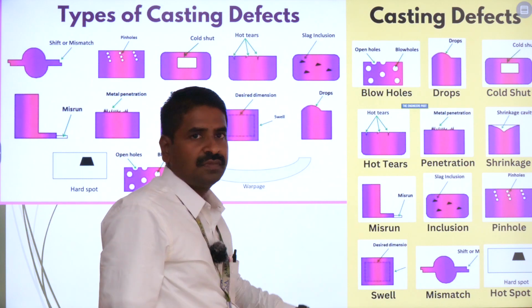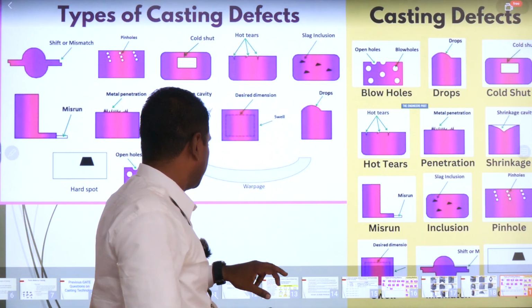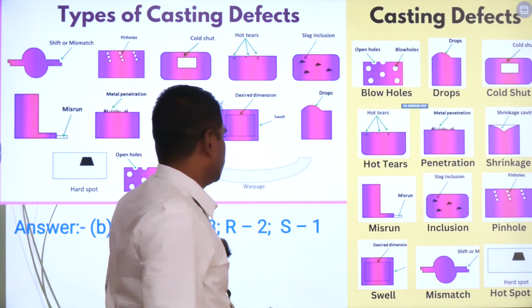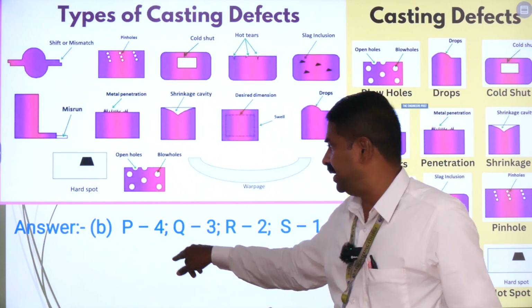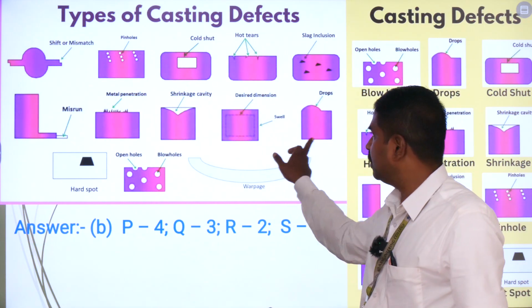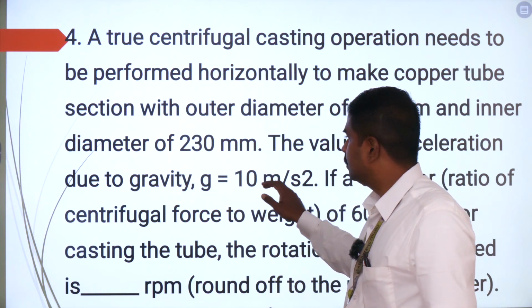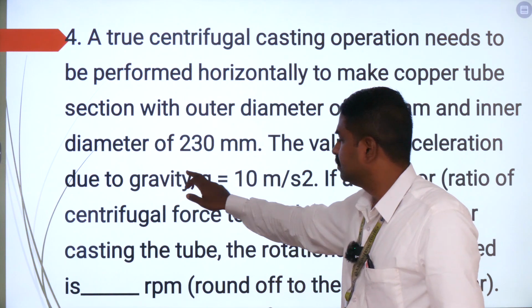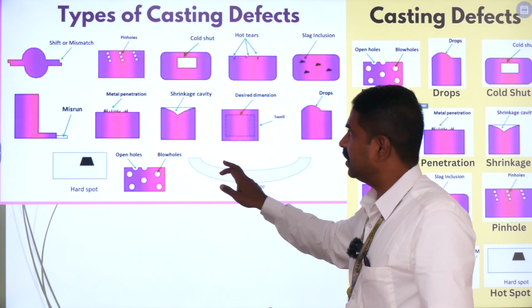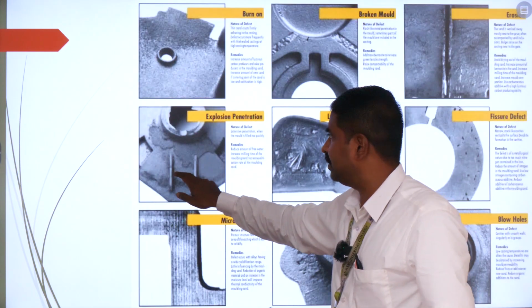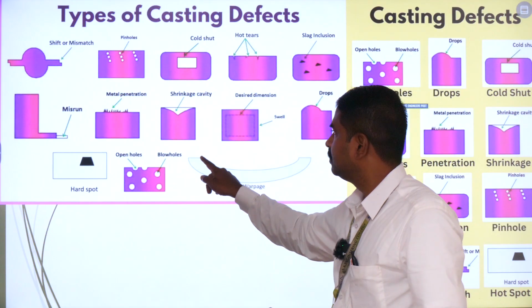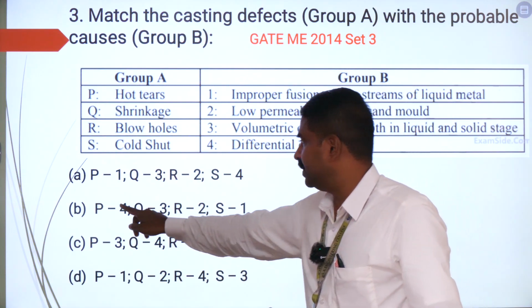So based on this, what is going to be the answer? You can see over here. The answer for this is going to be option B. So you will be coming over here and again you will see what is going to be the option B. So option B is like this.